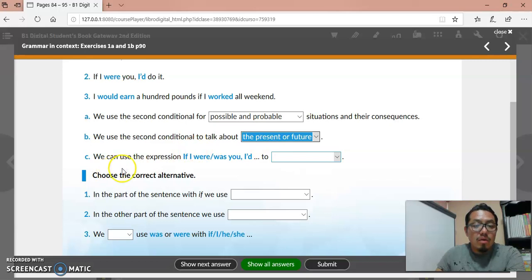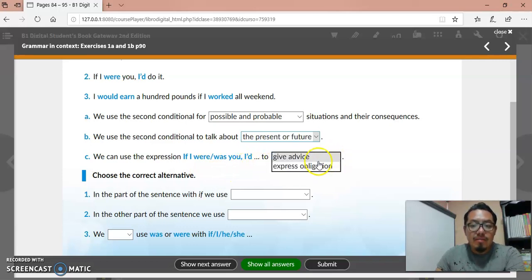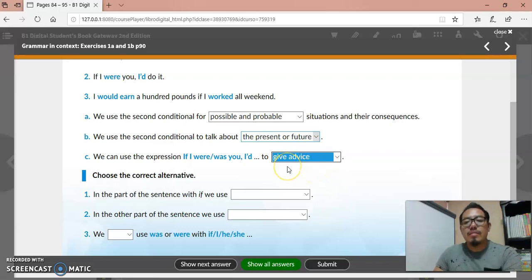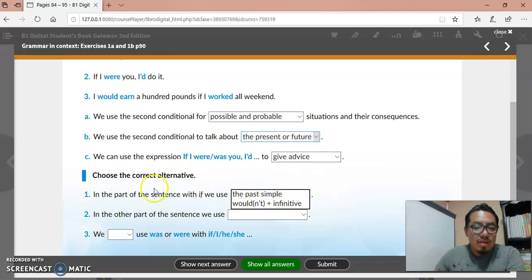Okay, we can use the expression if I were, or if I was you, I'd, to give advice or express obligation, but is to give advice, no? If I were you, student, I would do all the Google Classroom activities. Choose the correct alternative.